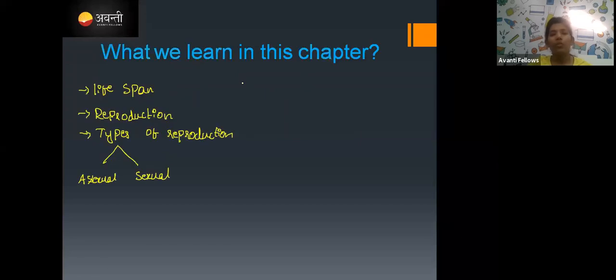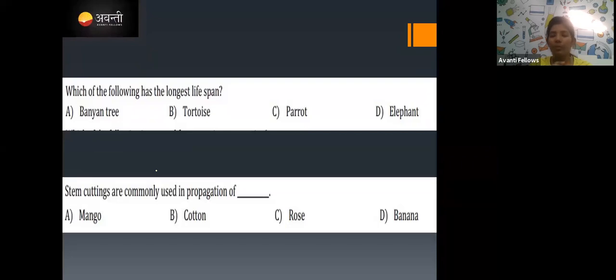So what are we going to learn in this chapter? That is important, right? We will see what the lifespan is, and also what reproduction actually is, and what the types of reproduction are, and their explanations. Before going to the chapter, I'll ask you some questions. Just try to answer them. First question: which of the following has the longest lifespan? Banyan tree, not banana, okay? Banyan tree, tortoise, parrot, elephant.